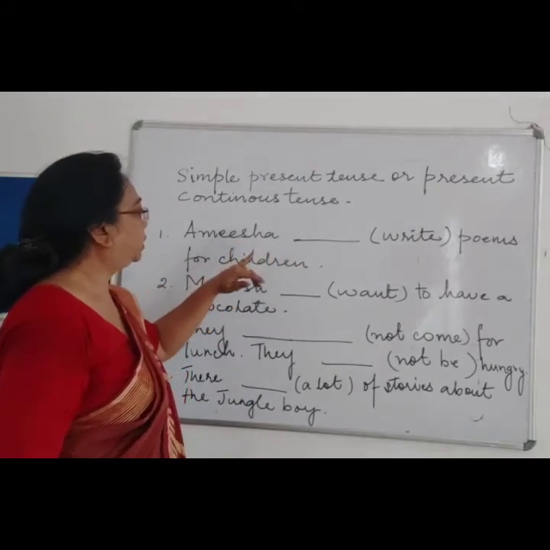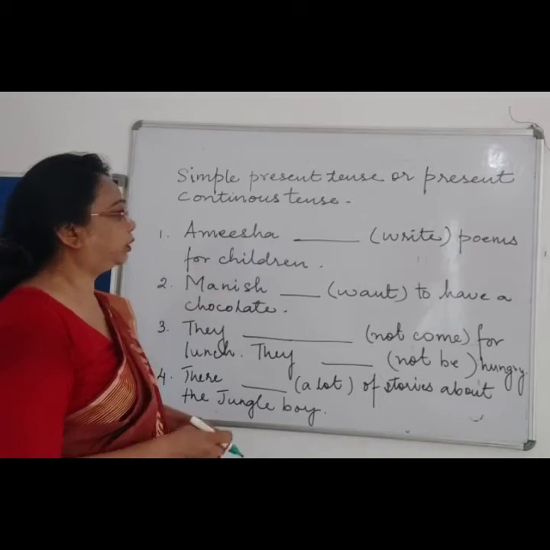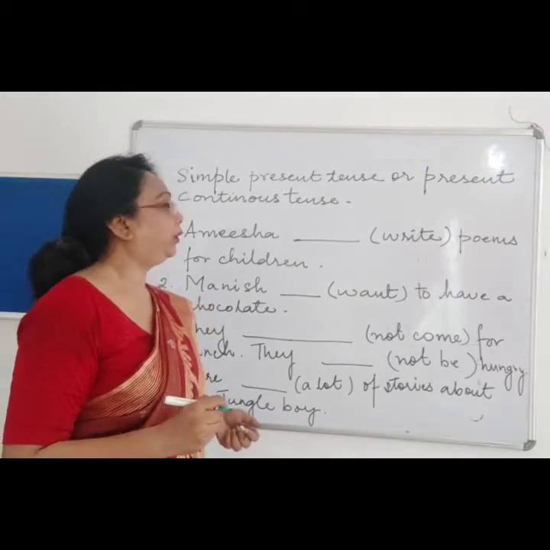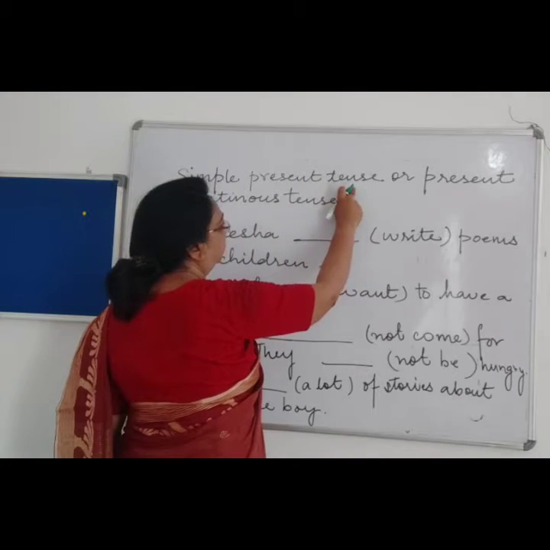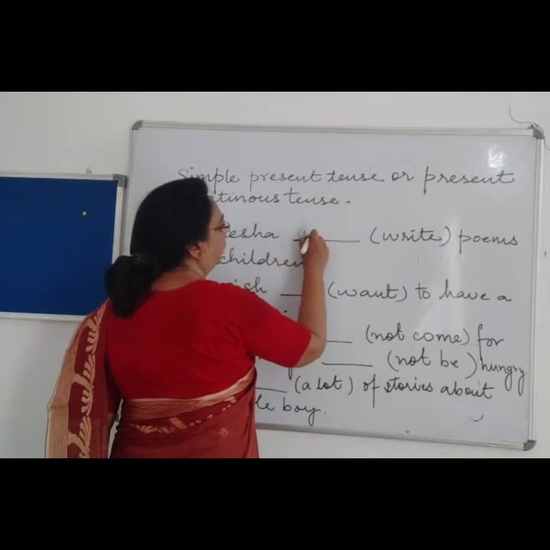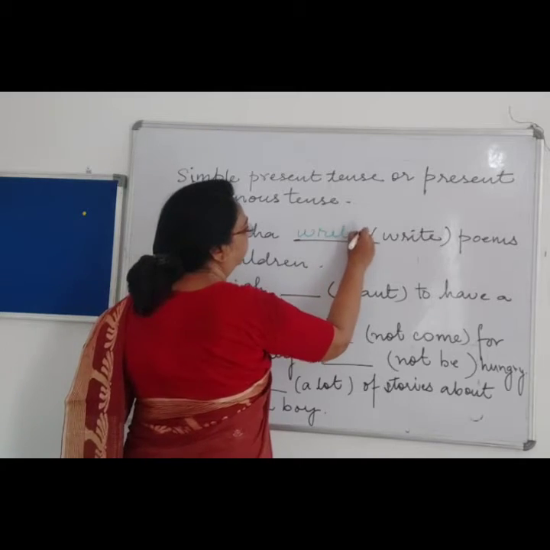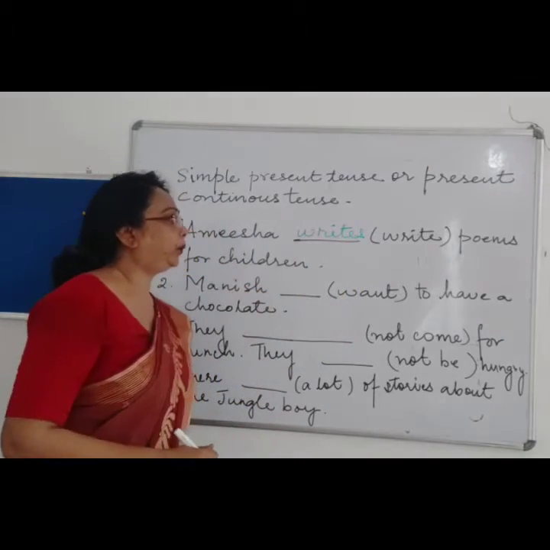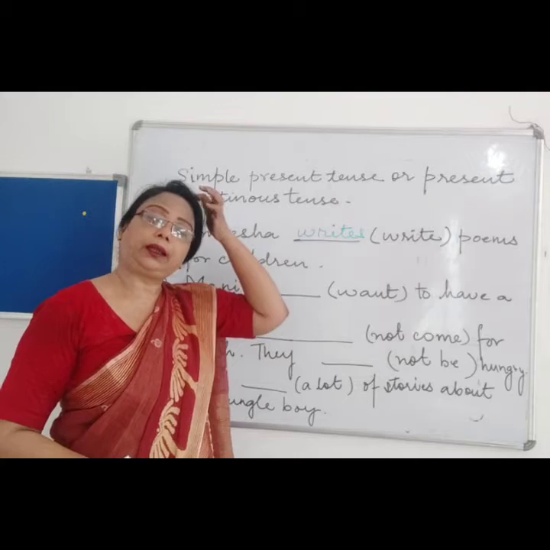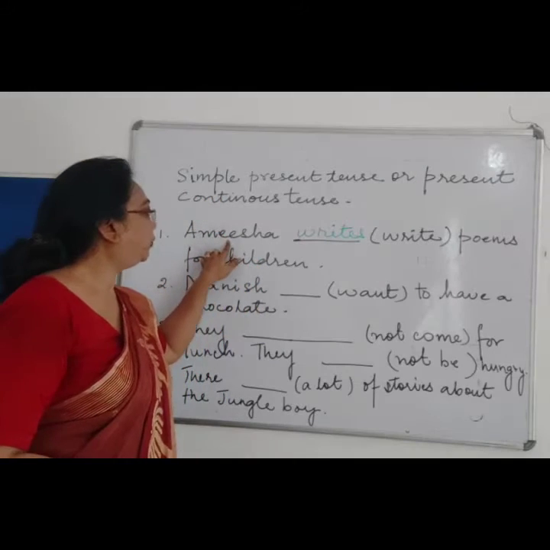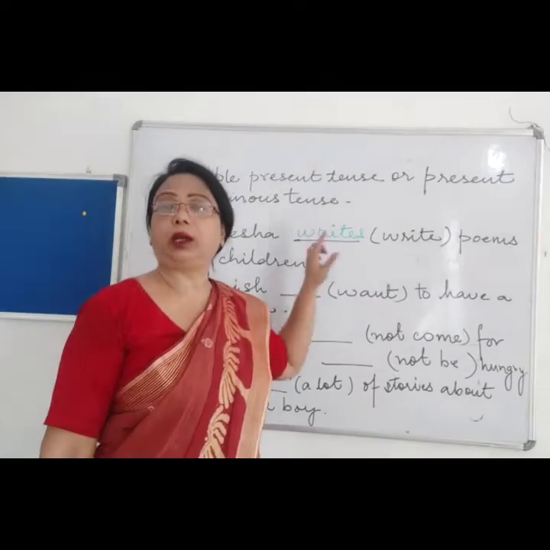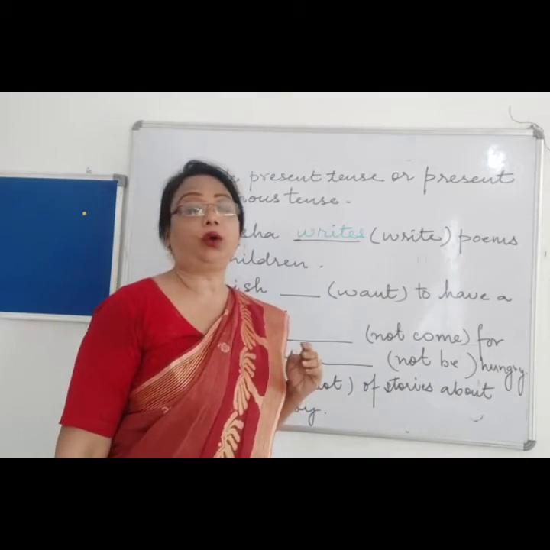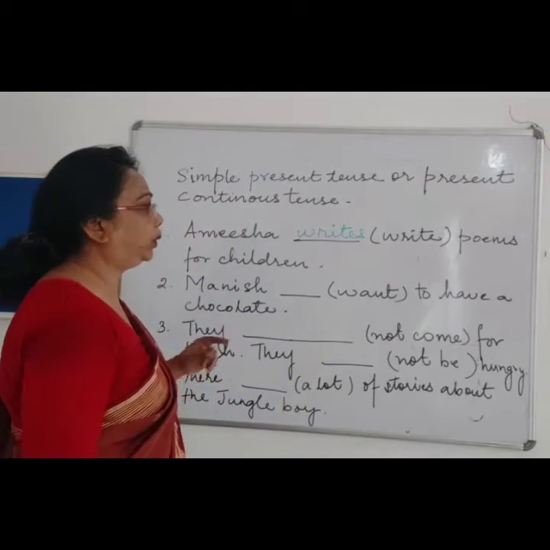So what will it be? Very good. It will be simple present tense. So write will become writes. Remember, we had learned that Amisha is in the singular form, so either s or es is added to the verb.